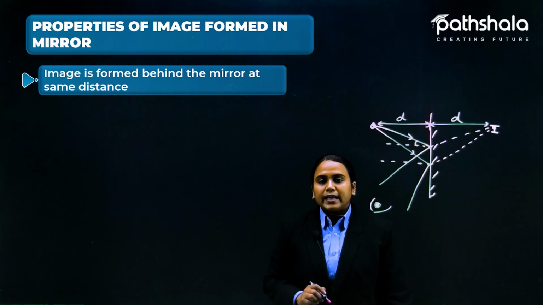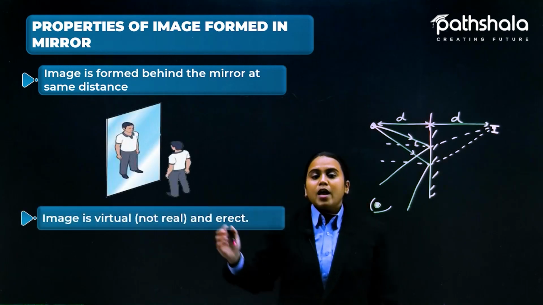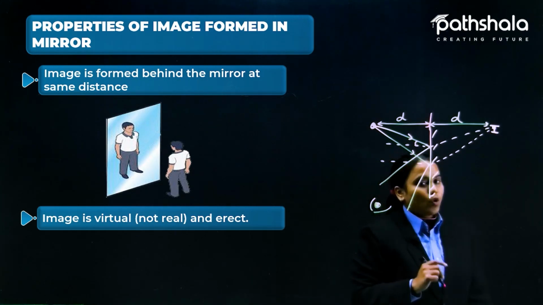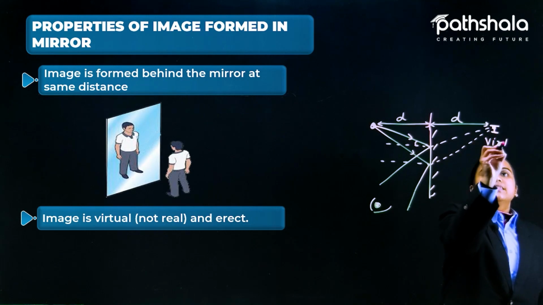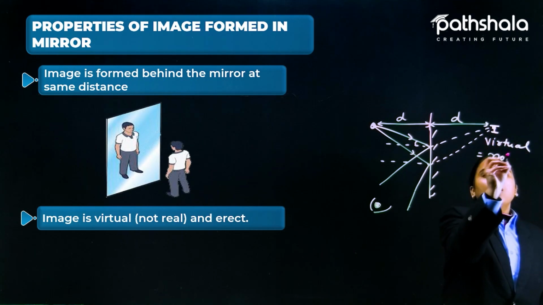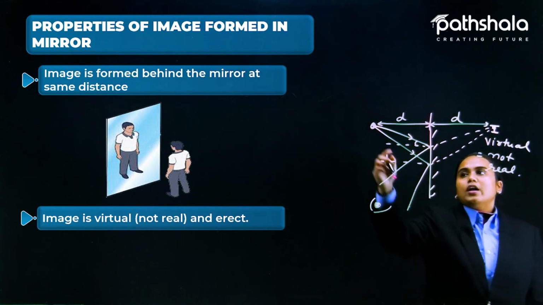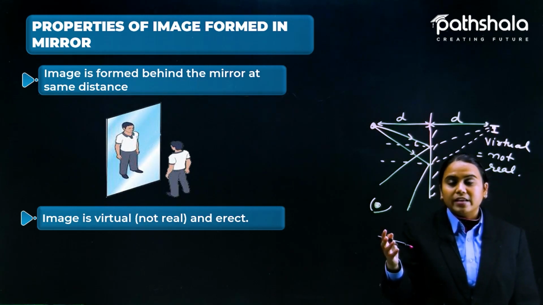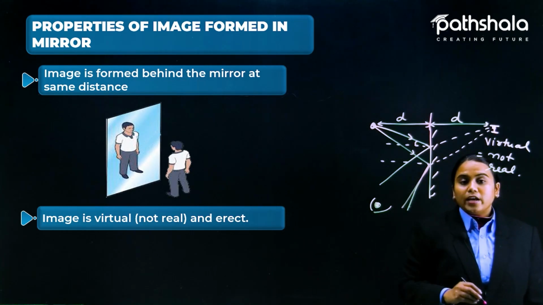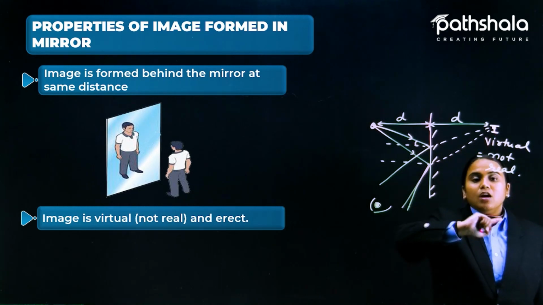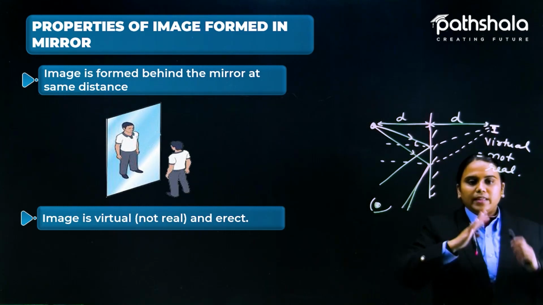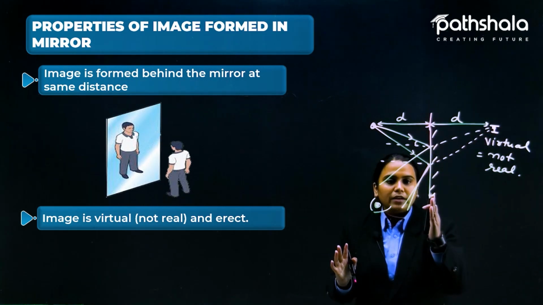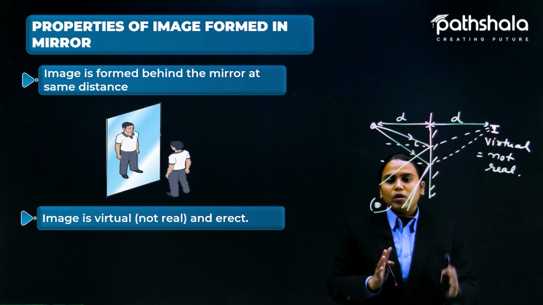Now the second point is that the image is virtual and erect. I have told you already what virtual is. Virtual means not real. You are not really standing there, so that our eyes imagine where the light is coming from. These are not actually standing there, so that is virtual, that means not real. So the image formed by a plane mirror would always be virtual only.